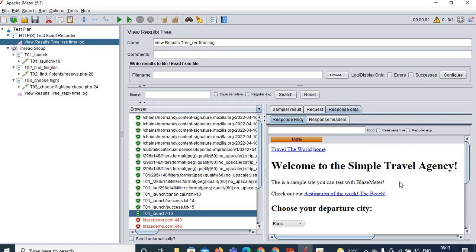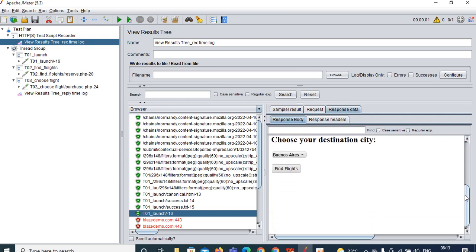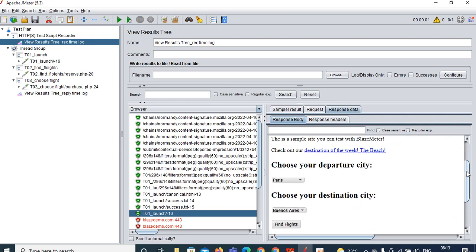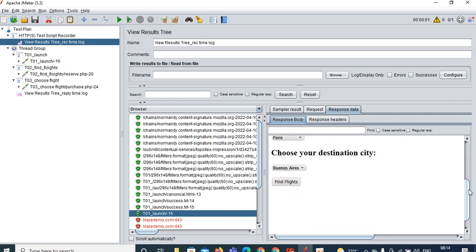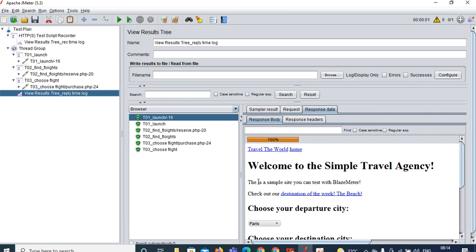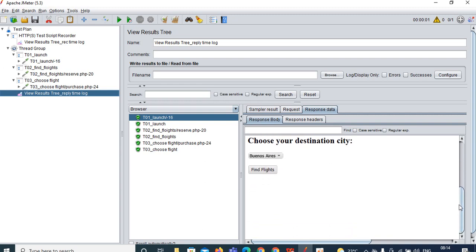See, welcome to the simple travel agency. This is a simple site. You tested it with BlazeMeter. Choose your departure city, choose your destination city. Same thing you are seeing here. Whatever you get while recording, the same thing you are getting in the reply time log as well. Everything you are getting.